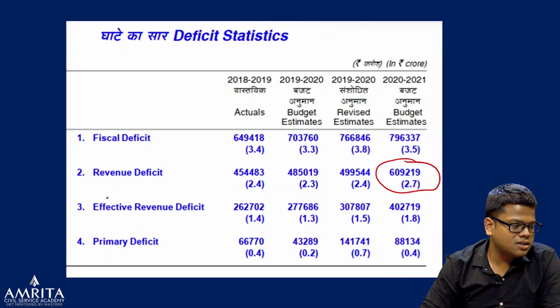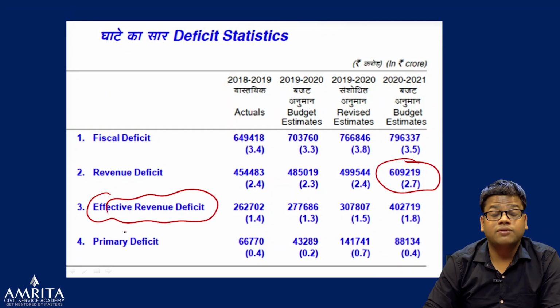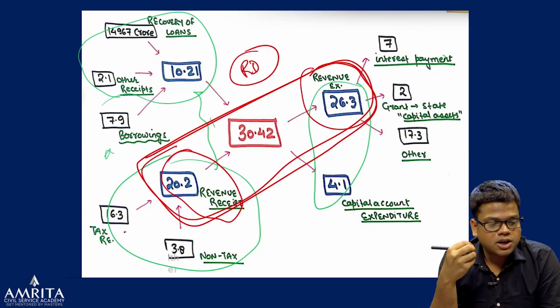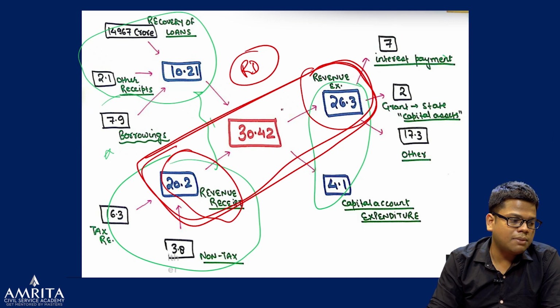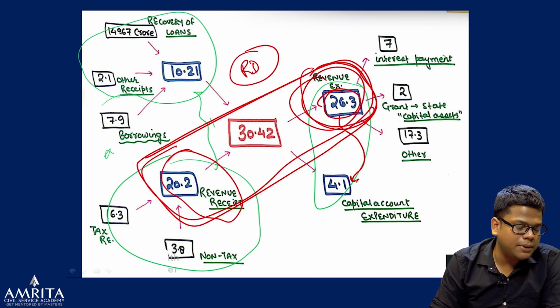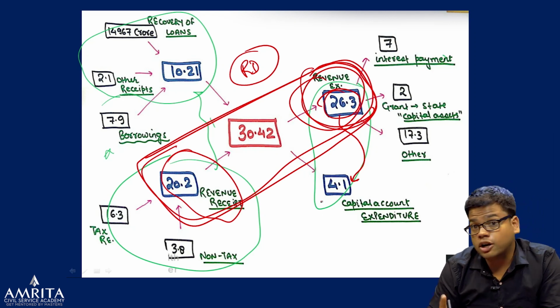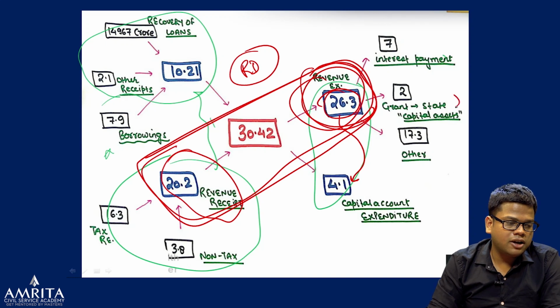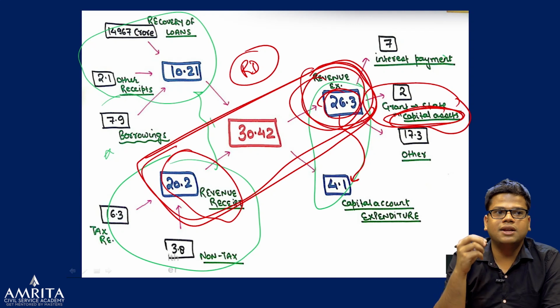Right? Next is effective revenue deficit. I have discussed that. For example, the government argues that the grants we have given, everything you have considered here, but some of this money is also going to create some capital. So reduce that money. They are reducing the grant that is used by the state for capital assets.